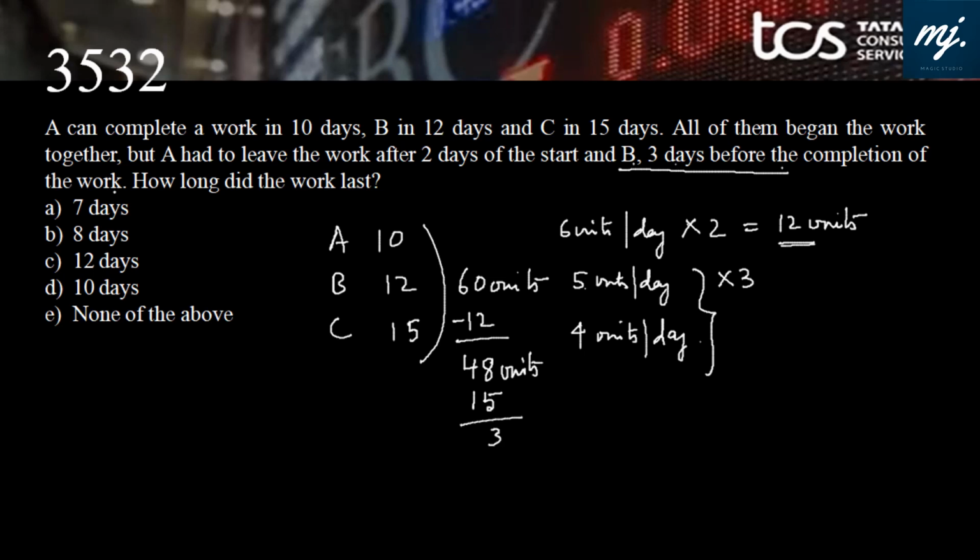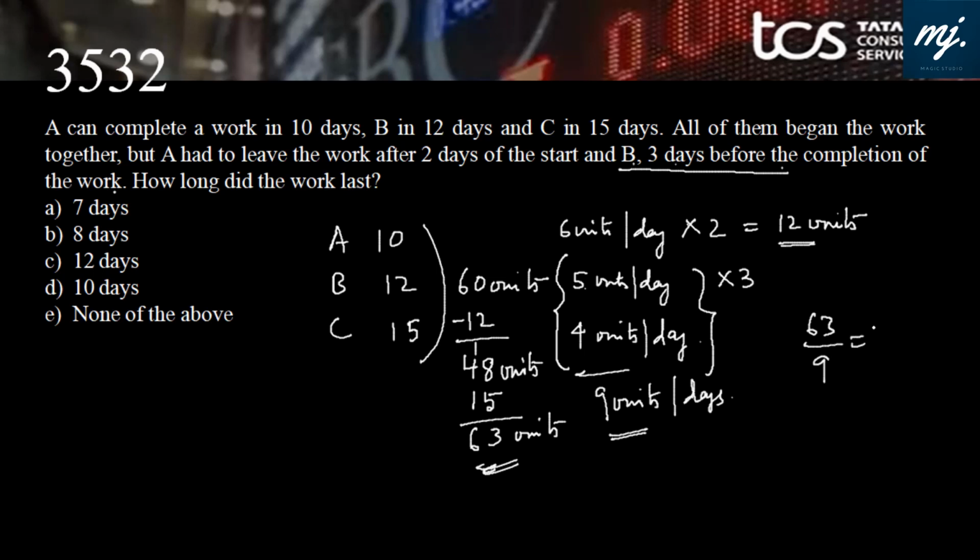Total 63 units are now left, to be done by B and C. At what rate? 9 units per day. So if they produce 9 units per day, in how many days would they produce 63 units? 63 by 9, that is 7 days. How long did the work last? The work lasted for 7 days.